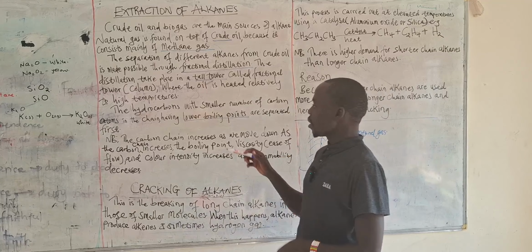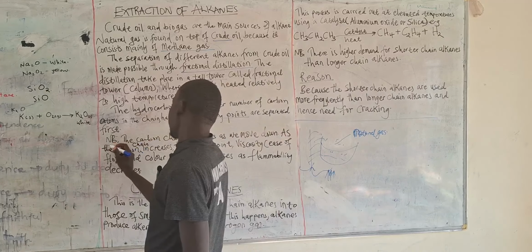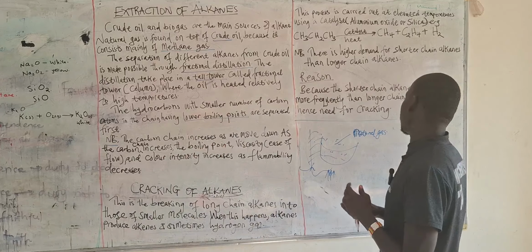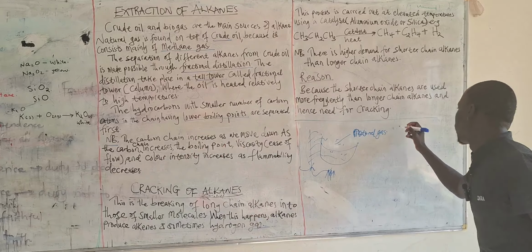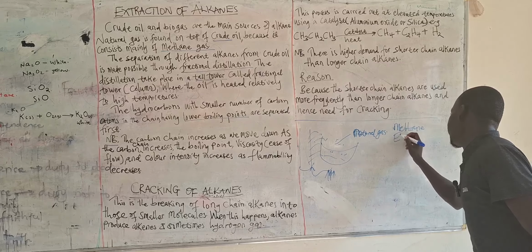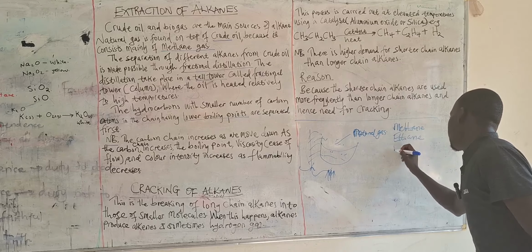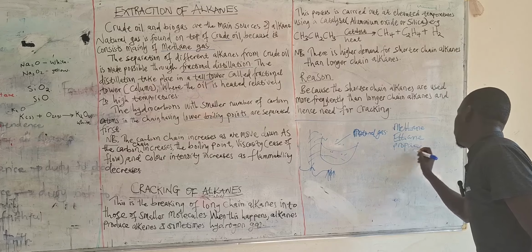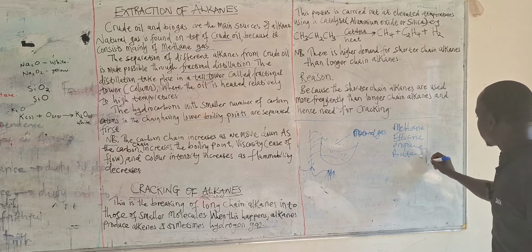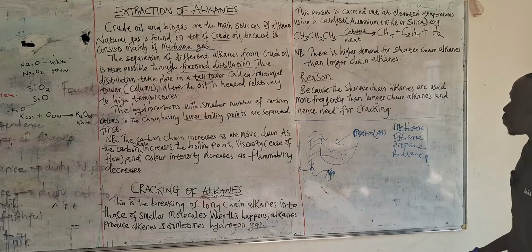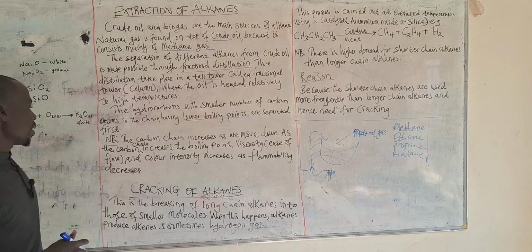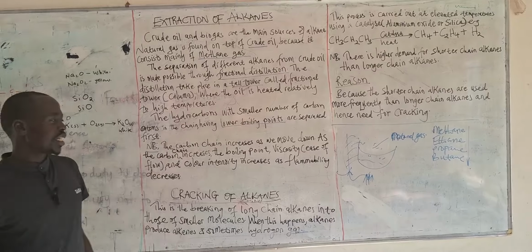Now, NB, mark this carefully: the carbon chains increase as we move down. In the previous lesson, we have seen that we have methane, ethane, propane, butane, and so on going down. So when you move down, this is the chain we're talking about. When the carbon chain increases, it increases the boiling point.